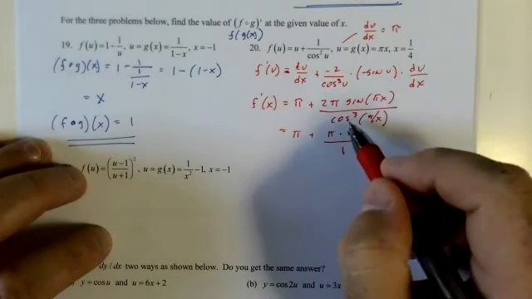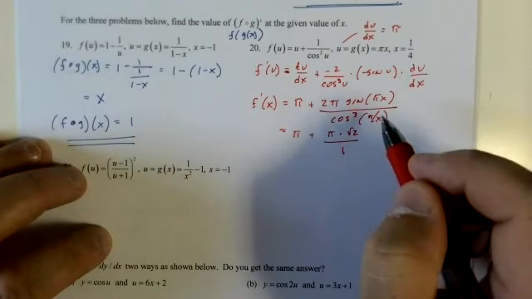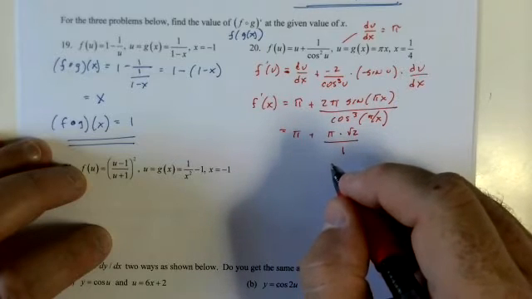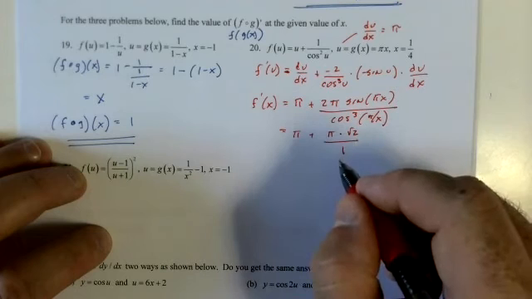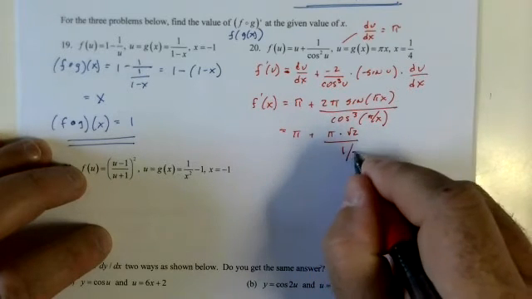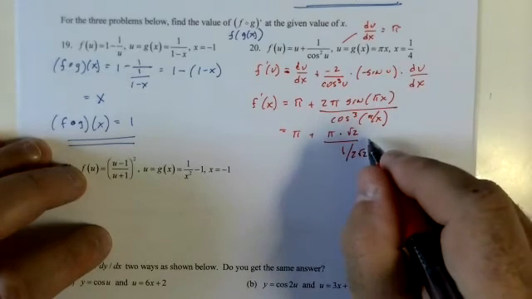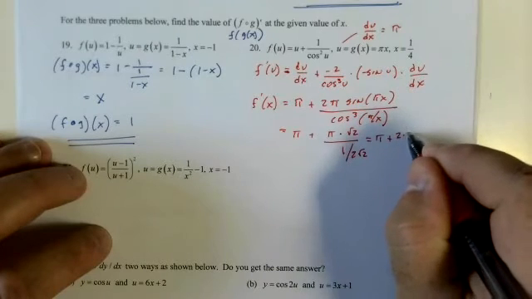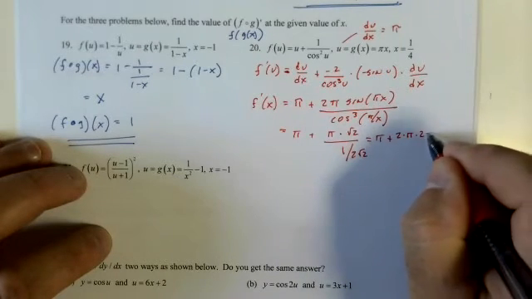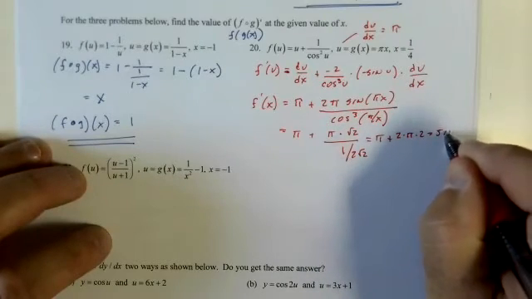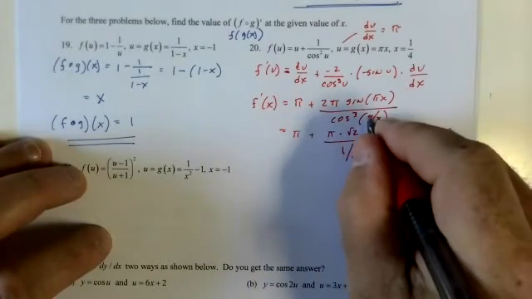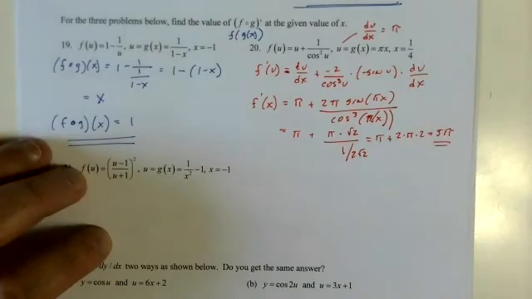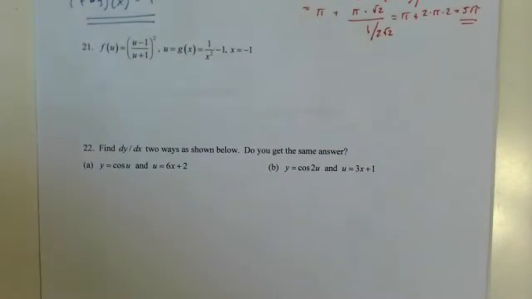So pi fourths, cosine of pi fourths is root 2 over 2 to the third, which is a big honking number. Well, it's 1 over root 2 to the third, so it's 1 over 2 root 2, which is pi plus, flip it up there, 2 times pi times root 2 times root 2 times 2, which is 4, which is 5 pi. So I thought this said pi over x, and that's where things got lost. Naughty boy. Tricky stuff, tricky stuff.